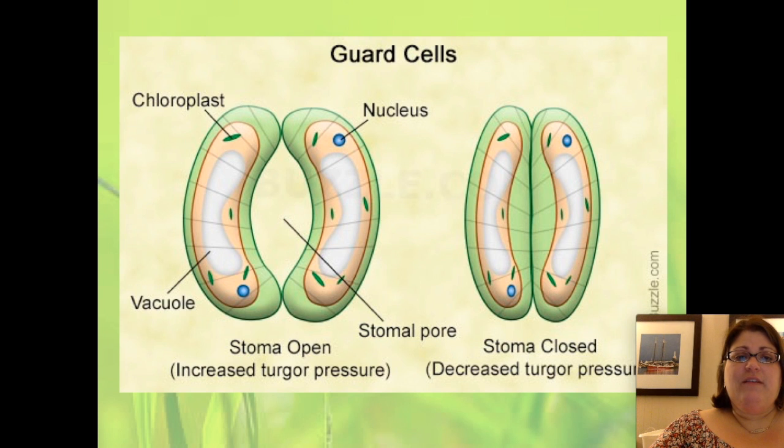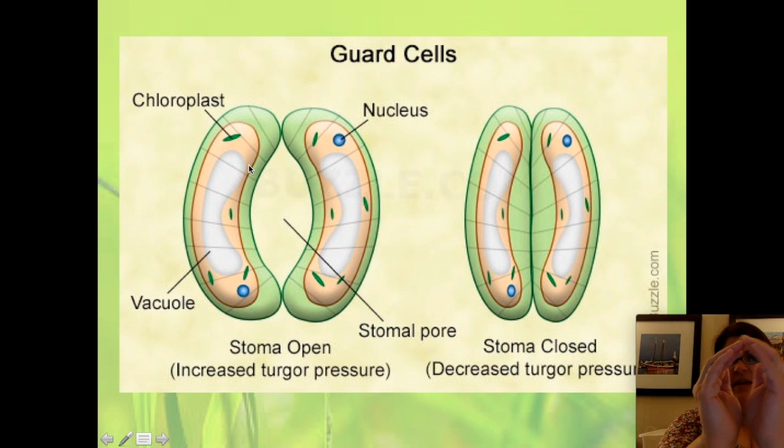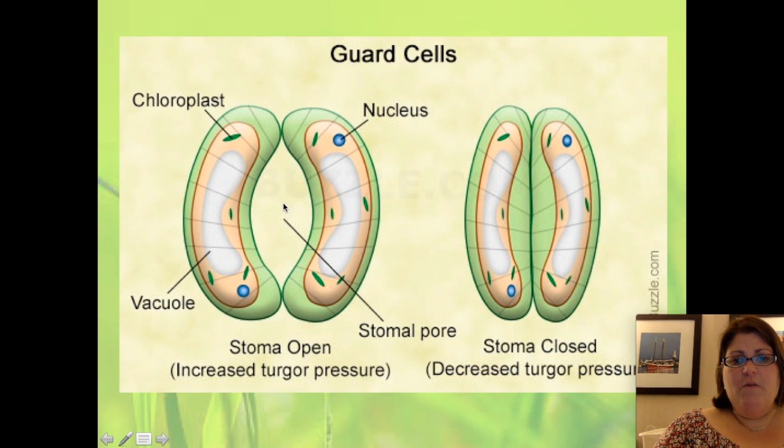The way that guard cells work is that they have, as all plants do, a large central vacuole. The vacuole is the structure that holds the water. When the plant has enough water, that central vacuole will be full with water. It will put pressure on the outside of the vacuole, and the cells will plump up. Their natural shape is this kidney bean shape, and so when they plump up, they take on that rounded shape that creates the opening, or the stoma, in the middle of the two guard cells.